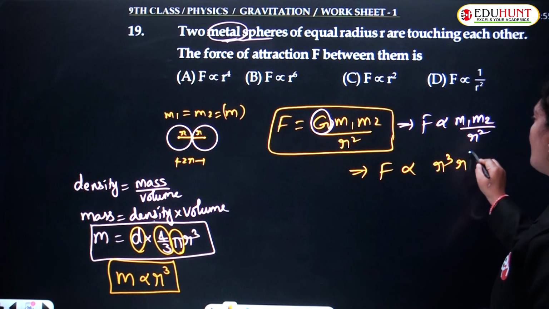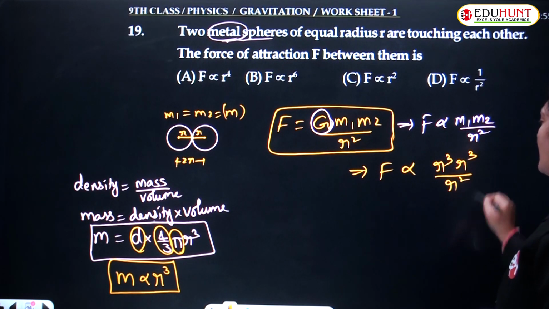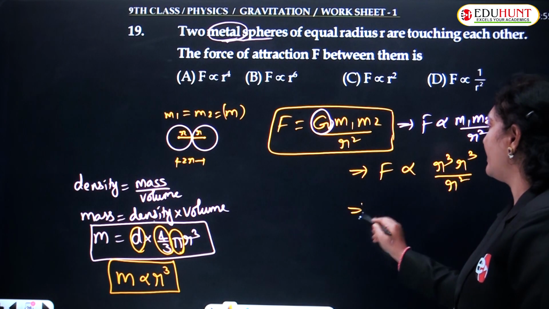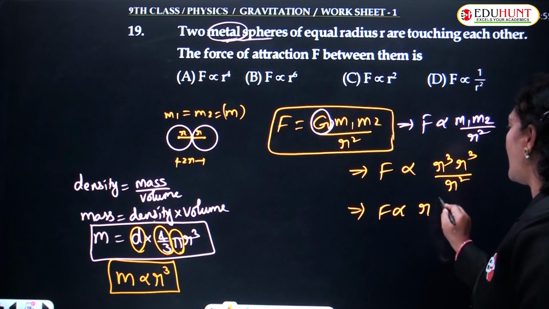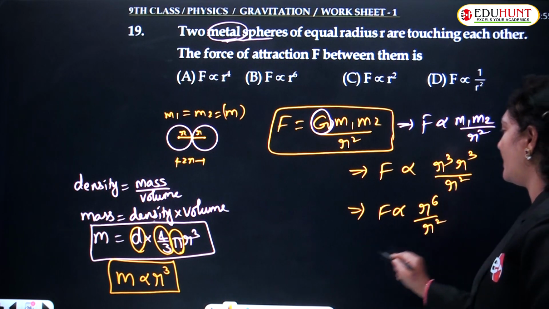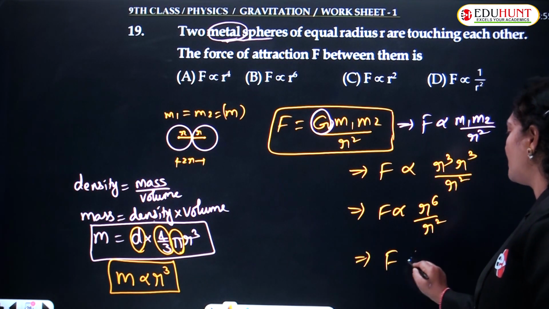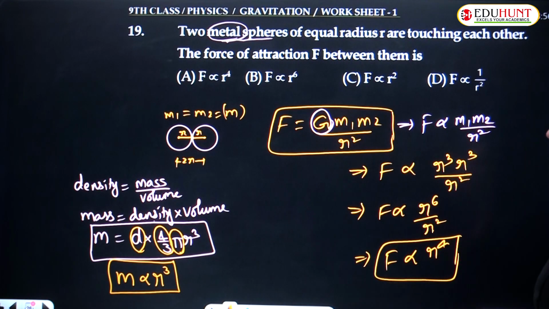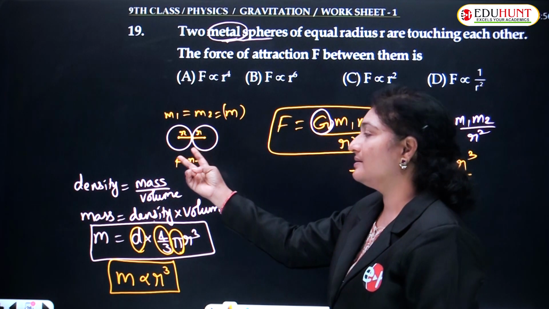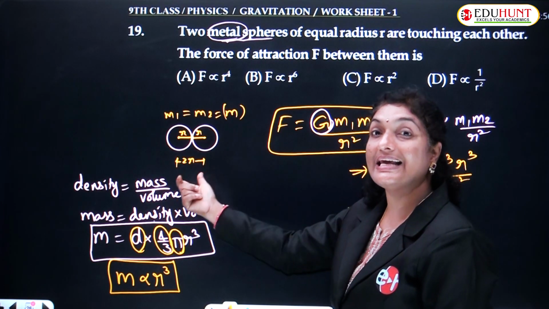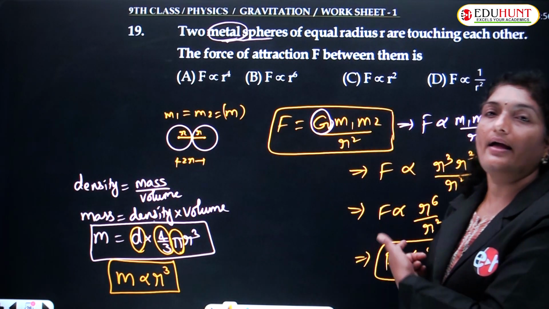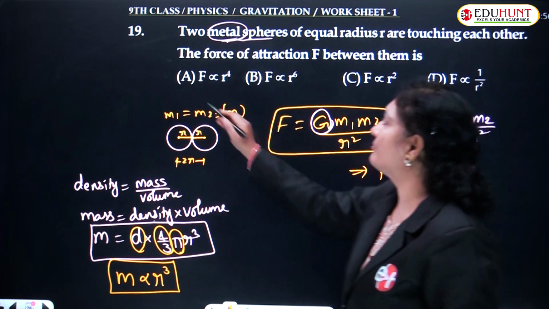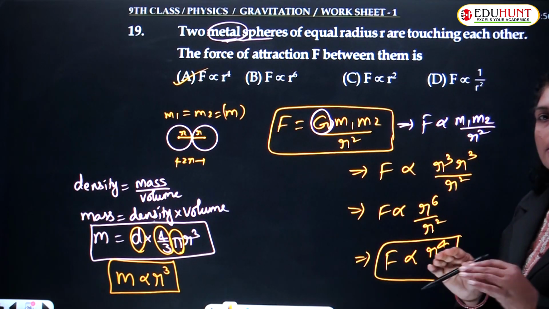Similarly, M2 is also proportional to R cube, upon R square, and therefore F is proportional to R power 6 upon R square, or F is proportional to R power 4. So very clearly, the force of attraction between these two metal spheres having equal radius is F proportional to R power 4, and hence option A is true.